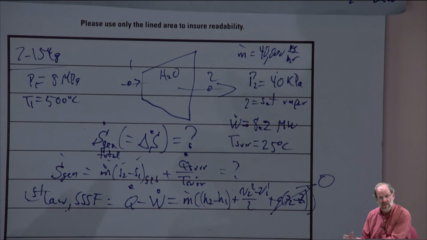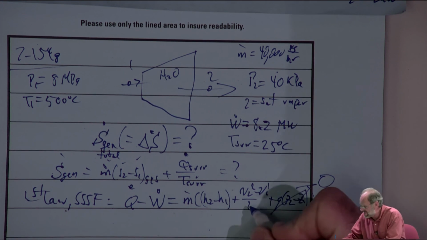We know nothing about the area or the diameter of the inlet or exit. If they had given that to us, knowing the mass flow rate, I could certainly have found the velocity, right? I know that mass flow rate is velocity times area over specific volume. I could easily find the velocity, but I don't have that information. I don't know how big the pipe is at the entrance or the exit. So I'm just going to have to assume that there's no